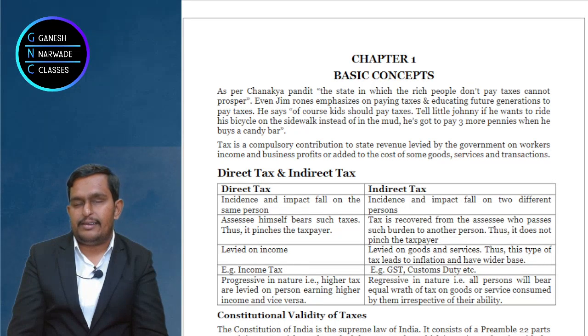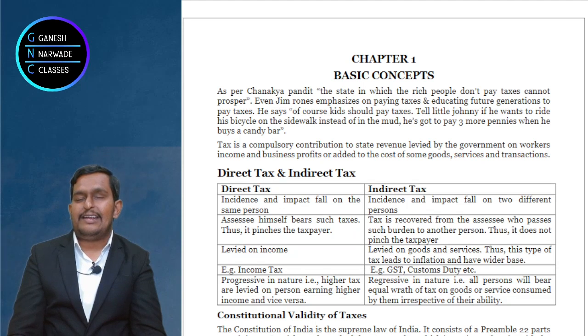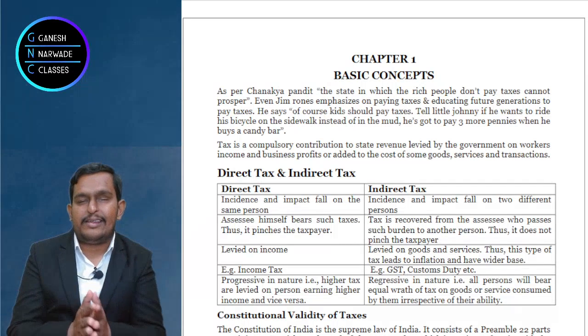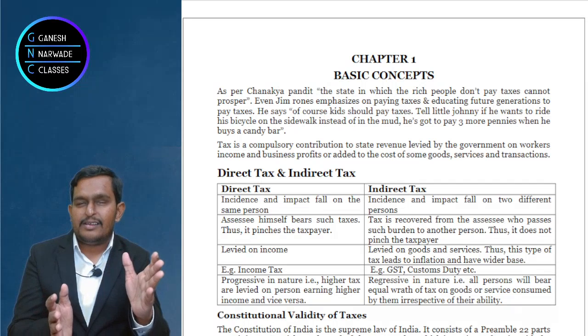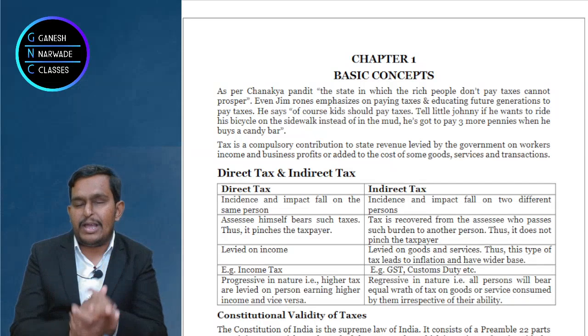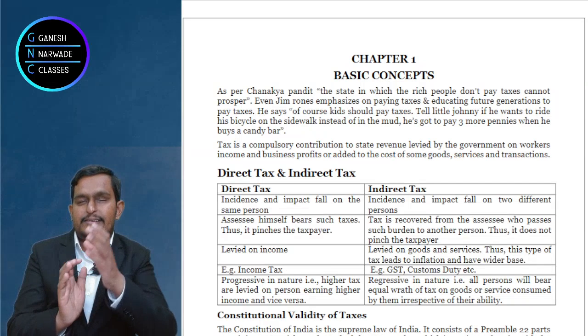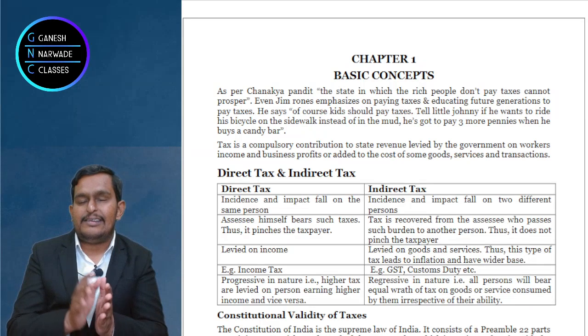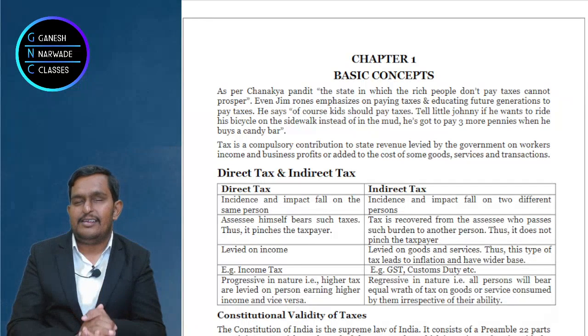the burden is on the consumer and payment is done by the dealer, wholesaler, retailer, manufacturer, something like that. Okay? Like indirect tax, I'll give one example for you, like the salary example I gave for income. So let us take the mobile phone example to understand indirect tax. Now when you purchased a mobile phone, you paid 10,000 as a price and 1800 as GST.